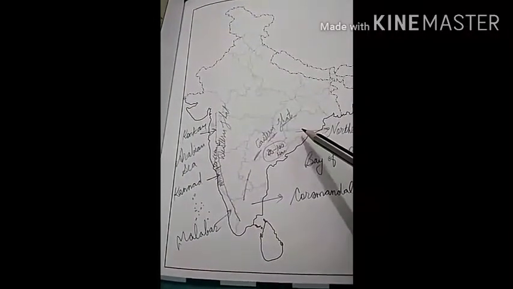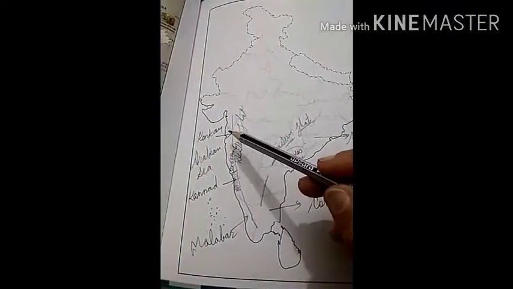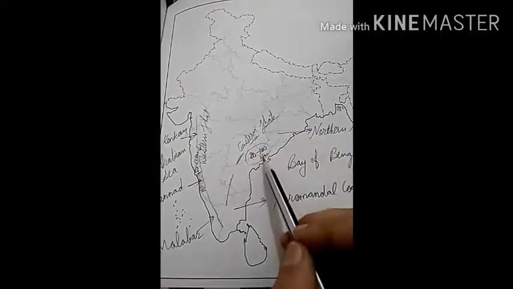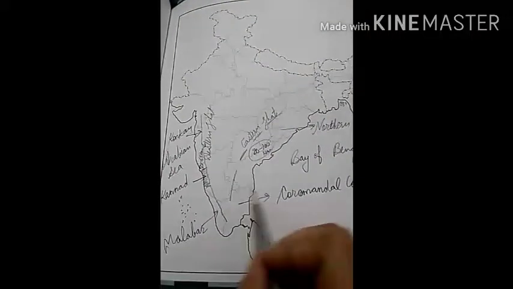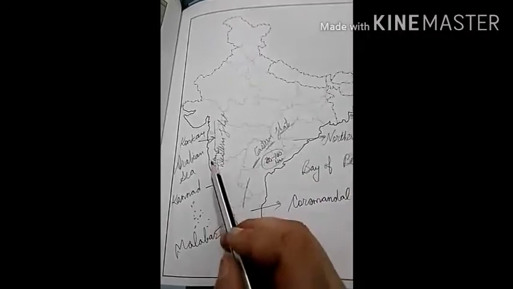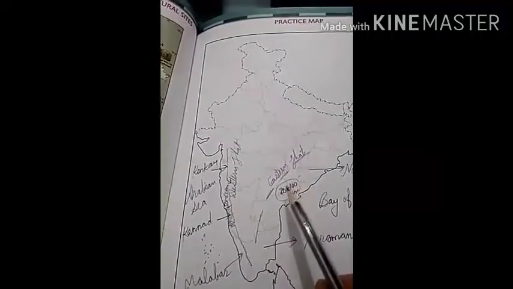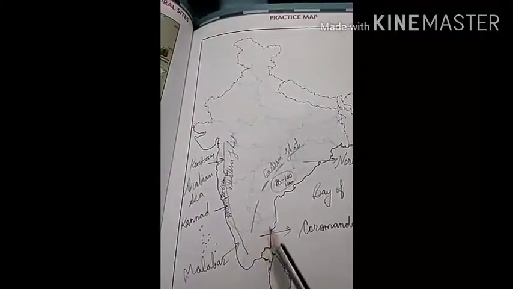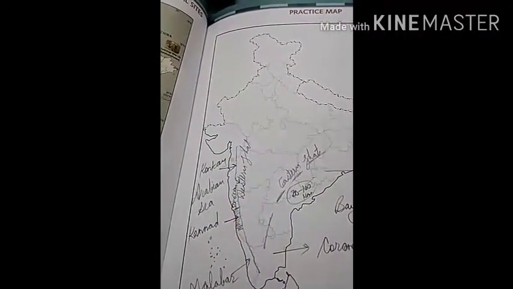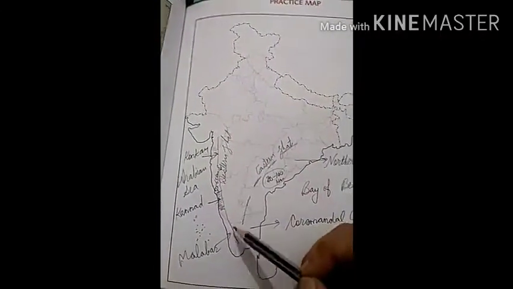Eastern Coastal Plains are fertile in comparison to the Western Coastal Plains. The large rivers like Mahanadi, Godavari, Krishna, Kaveri, which flow into Bay of Bengal, make deltas in this part, but the small rivers flowing in this area don't make deltas. The Eastern Coastal Plains are made up of fine alluvial soil, while the Western Coastal Plains are made up of coarse-grained soil. So these are the differences between Eastern Coastal Plains and Western Coastal Plains.